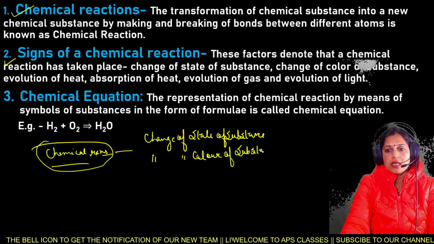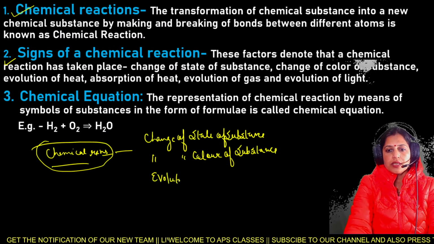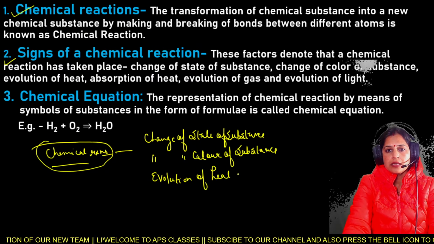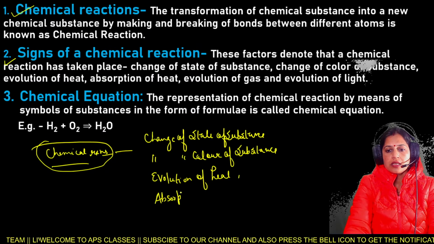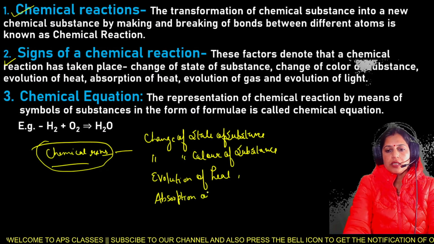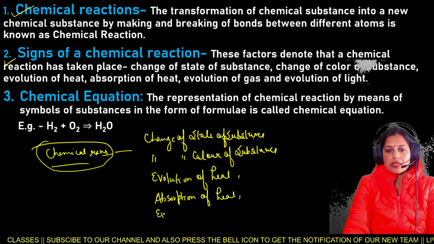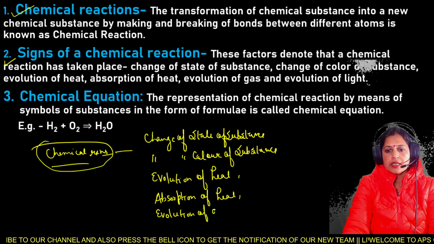Third one is evolution of heat. Fourth one is absorption of heat. Then evolution of gas.